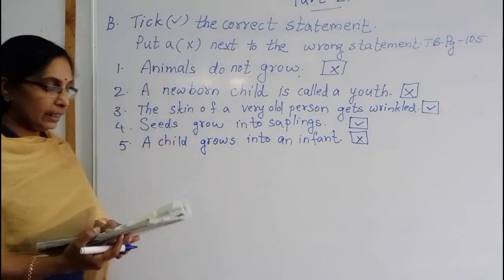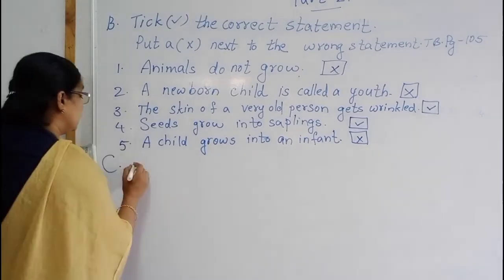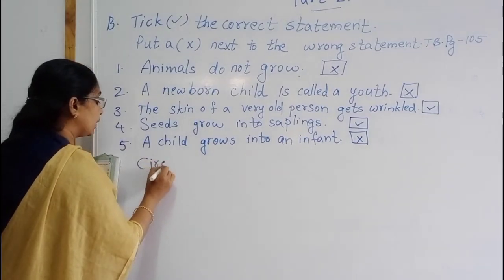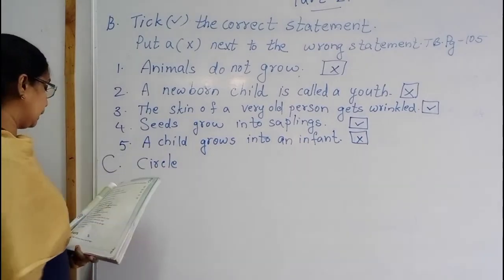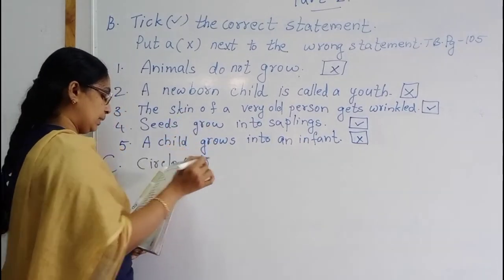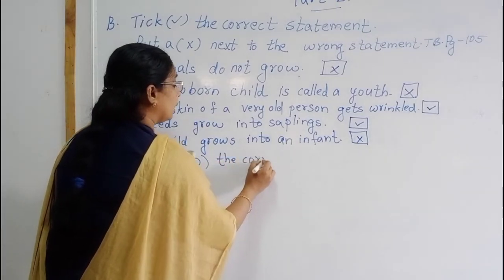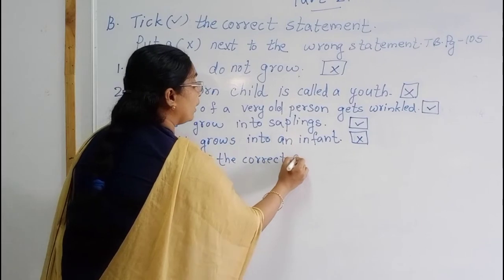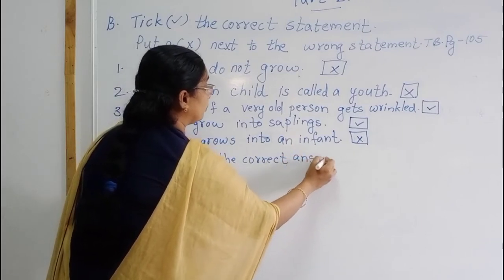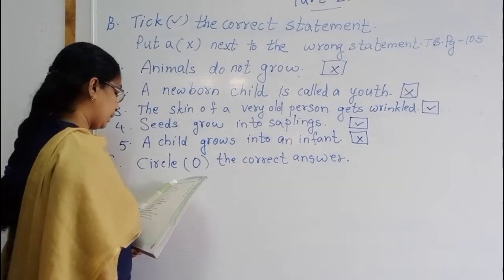Then the next exercise is circle the correct answer. Circle the correct answer.